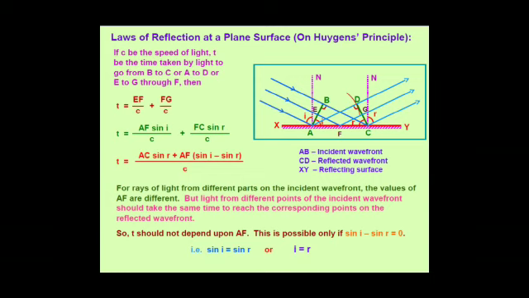From C, we draw a tangent to this arc which meets at point D, so that distance BC is exactly equal to AD.